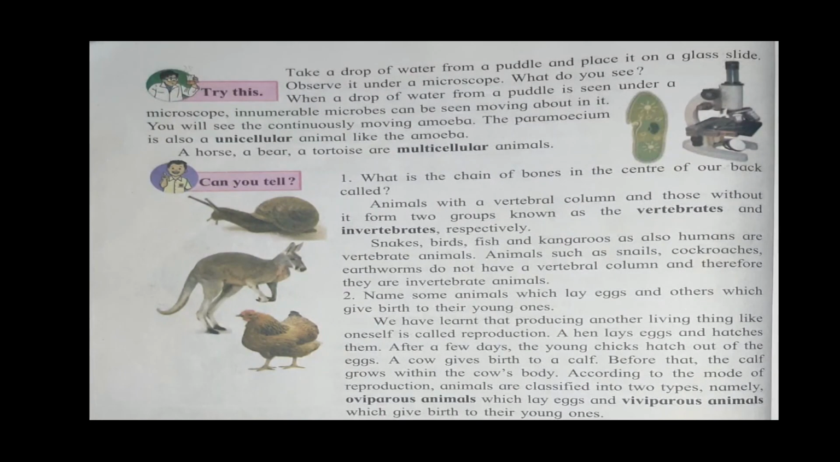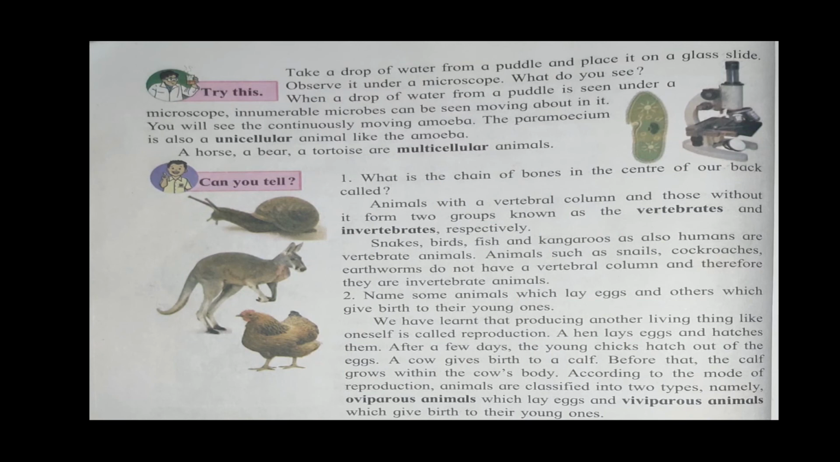See, in the right side picture, there is a picture of a paramecium given. Take a drop of water from a puddle and place it on a glass slide. Observe it under a microscope. What do you see? When a drop of water from a puddle is seen under a microscope, innumerable microbes can be seen moving about in it. You will see the continuously moving amoeba.